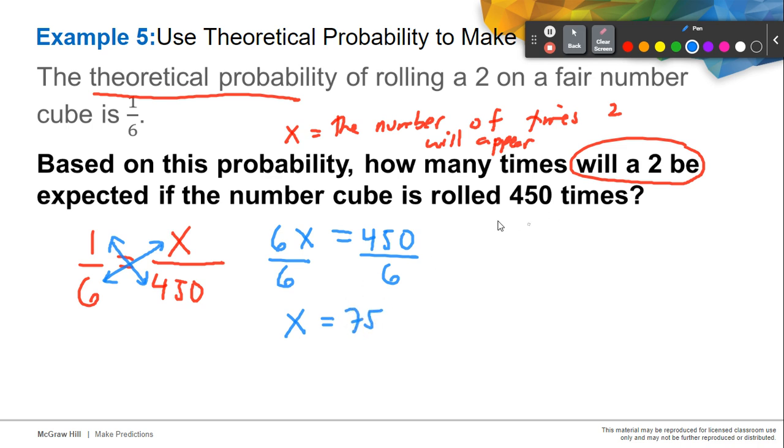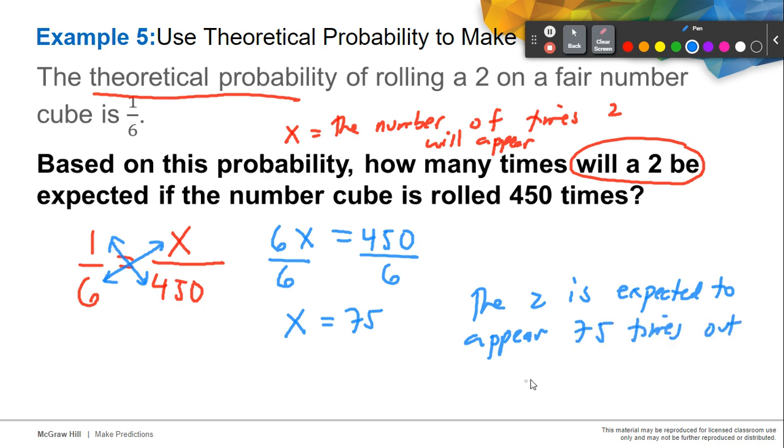Therefore, for this question, the 2 is expected to appear 75 times out of 450 times. That is how we use proportional reasoning with theoretical probability in predicting our outcomes when we repeat our experiments a couple of times.